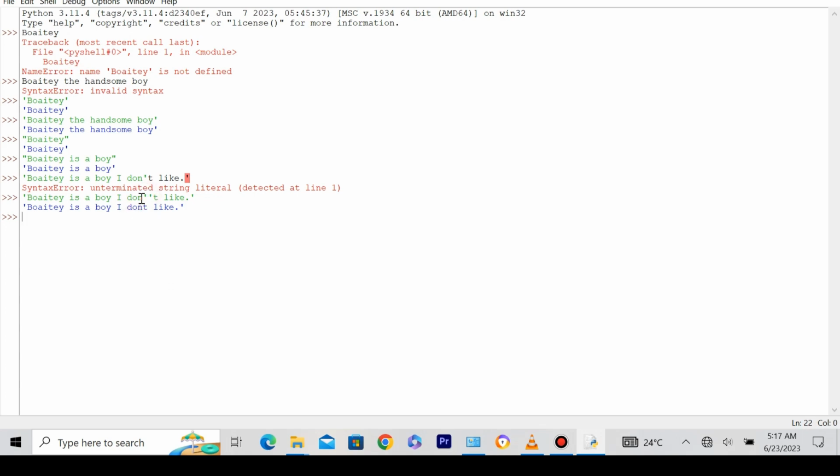So we're going to use the second method. In the second method, instead of putting the single quotes, we're going to put the double quotes. So we're just going to copy the whole thing again and paste it. Then we'll decide to clear this and put in a double quote.